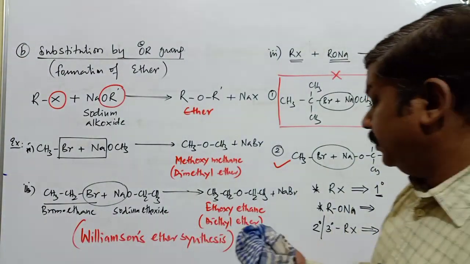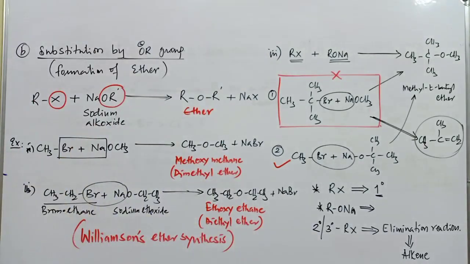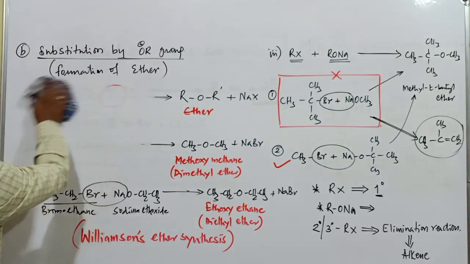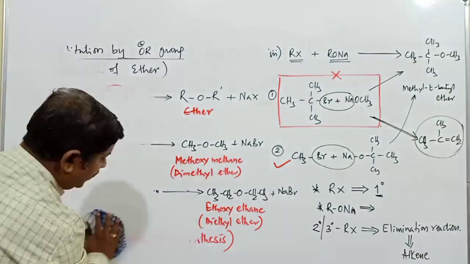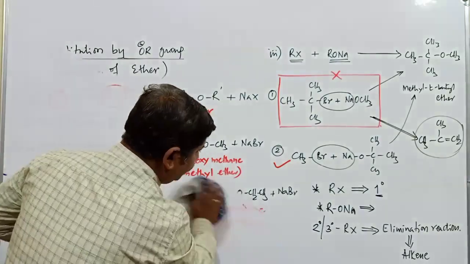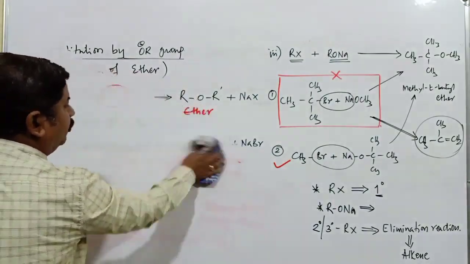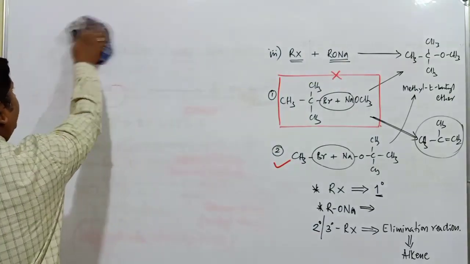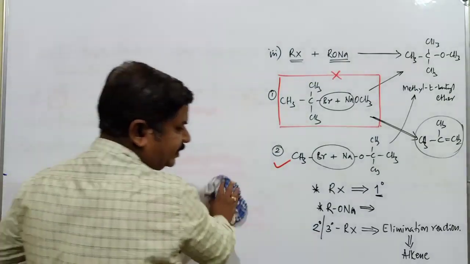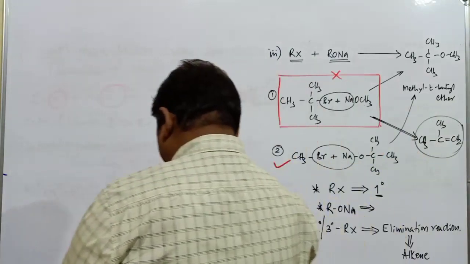This is the second type of substitution reaction, by alkoxy group. Next, after substitution by OH group and substitution by alkoxy group, the next one is substitution by an important group, that is cyanide.